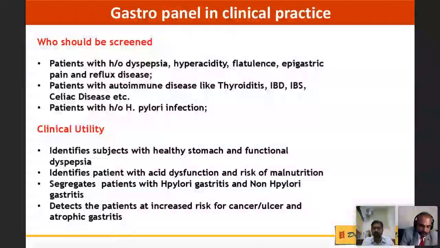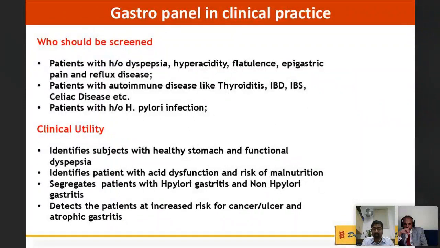These are the key points that we should remember as a take-home message: whenever we come across a patient, maybe in clinical practice or as a lab person or as a healthcare provider, anyone known to us or anybody who seeks help and comes with symptoms like dyspepsia, hyperacidity, patients with autoimmune disease, history of H. pylori infection, or reflux diseases, those should be screened with GastroPanel or stomach function test, to know whether the stomach is actually healthy or diseased, what is the condition of the acid secretion, what may be the possible cause of such reflux, and whether there is any atrophy, because as mentioned already many times, chronic atrophic gastritis is a very, very crucial condition.